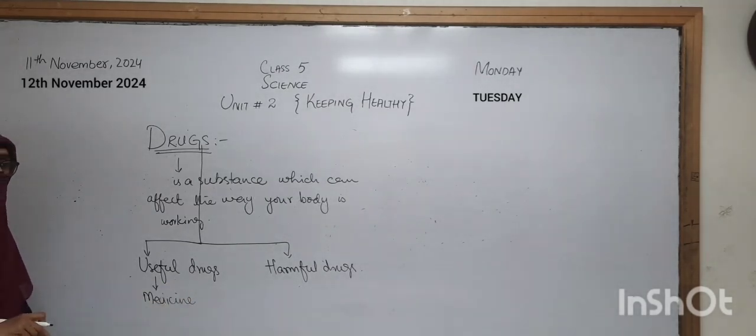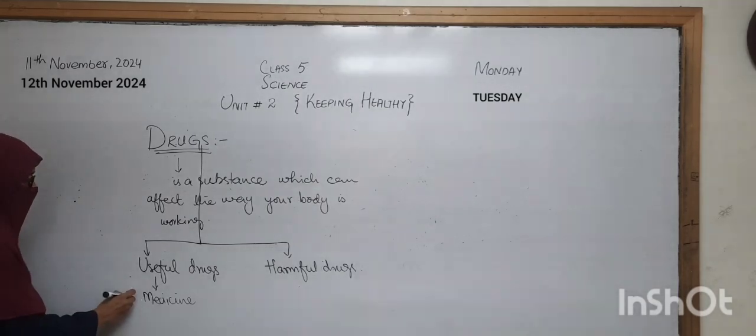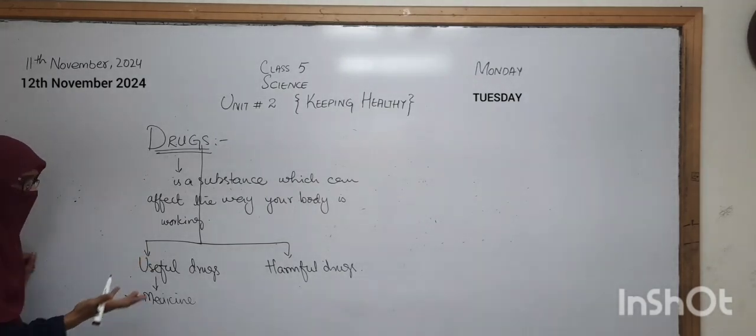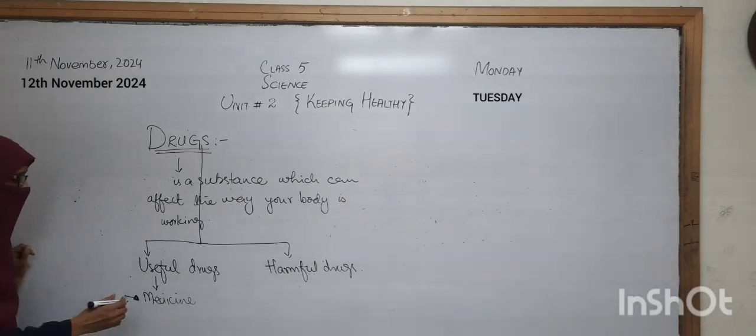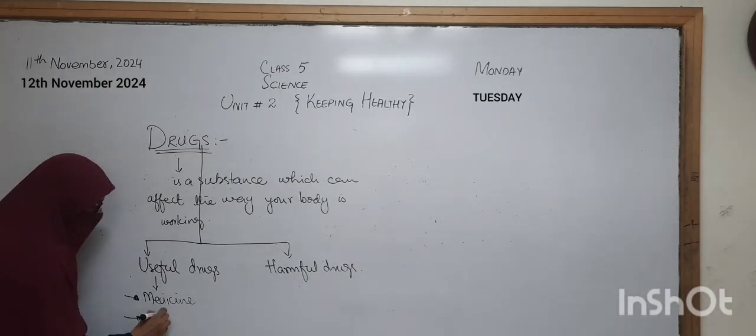Okay, so there is another type of drug that has the substance caffeine in it.